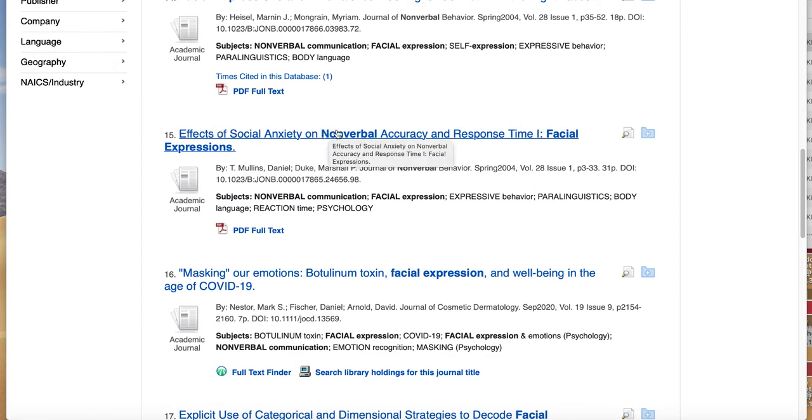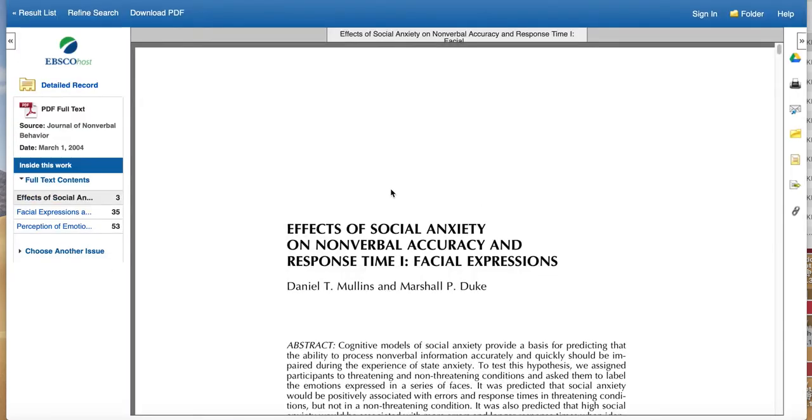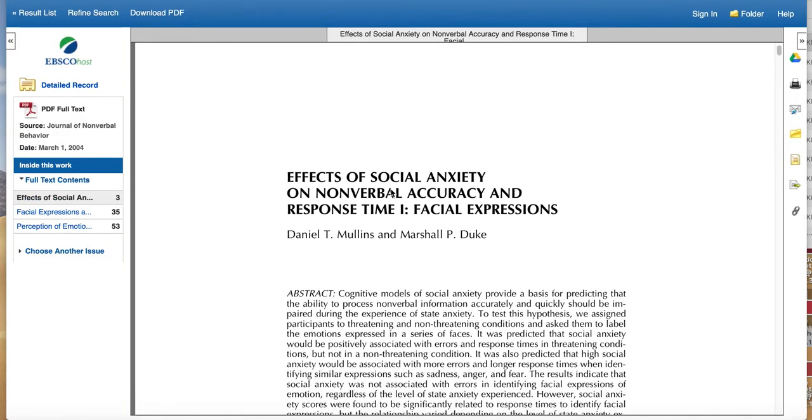Effects of social anxiety on nonverbal accuracy and response time, facial expressions. So this is looking to see if there's a correlation between social anxiety and how accurate or inaccurate someone with social anxiety is at identifying facial expressions. So let's take a look at this one. And this is from the Journal of Nonverbal Behavior, great journal.